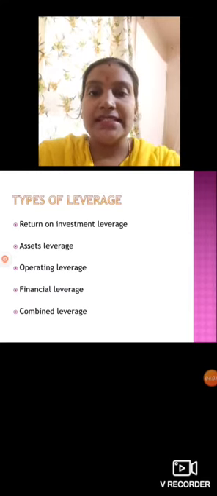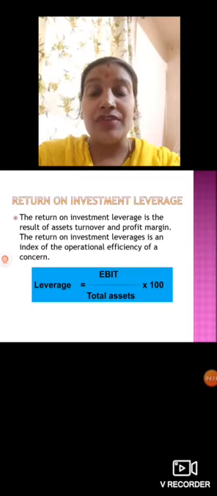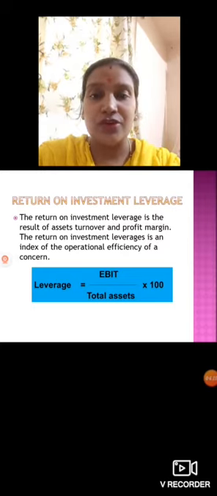So let's see what return on investment leverage is. The return on investment leverage is the result of assets turnover and profit margin. It is the ratio between the results of assets turnover, meaning how much you have invested in that asset and how much return you are going to get on it, and profit margin, how much profit margin you are earning on that. The return on investment leverage is an index of the operational efficiency of the business concern.